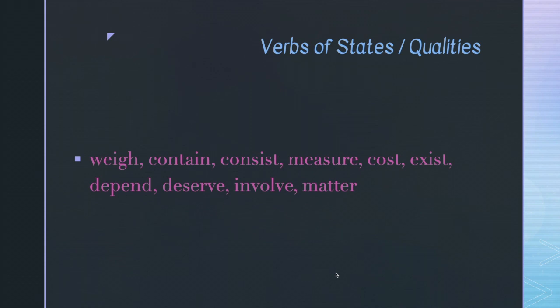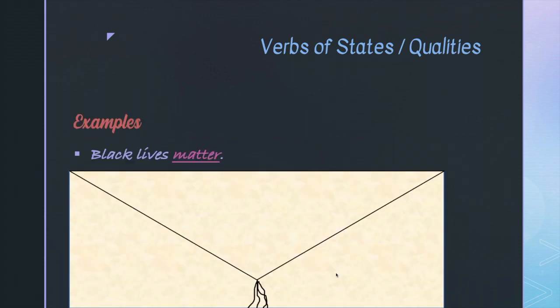Verbs such as weigh, contain, consist, measure, cost, exist, depend, deserve, involve, and matter are states of being verbs. These verbs tell us something about a situation, but nothing about an action. Here are some example sentences. Black lives matter. This is a sentence we've heard quite a bit in the past couple of years. Of course, all lives matter, but there seem to be too many people who don't know that Black lives matter. I do hope the number of people who didn't know this before has become much smaller.